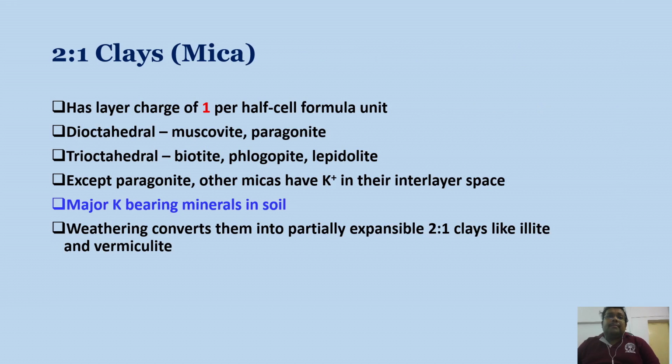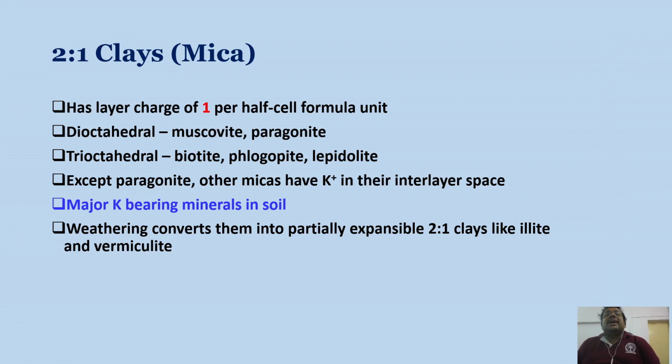Okay, so another 2:1 type of clay is mica, and mica has a layer charge of 1 per half cell formula unit. Dioctahedral micas are muscovite and paragonite, and trioctahedral micas are biotite, phlogopite and lepidolite.